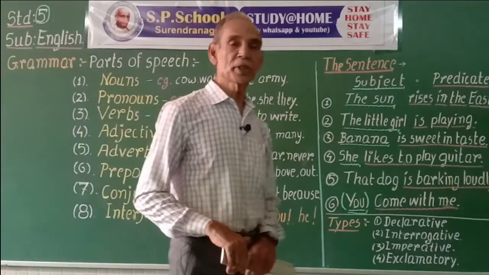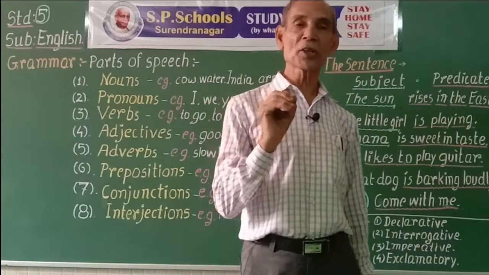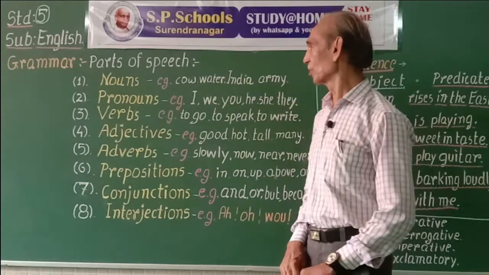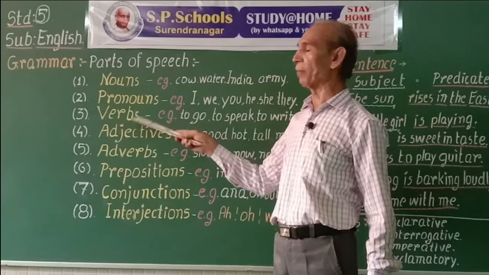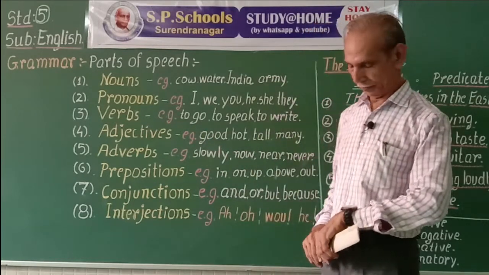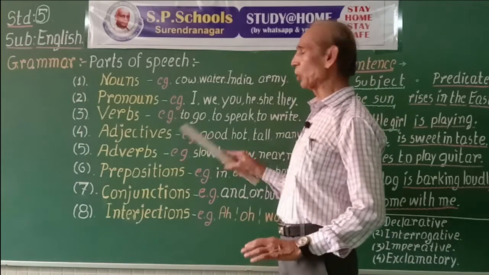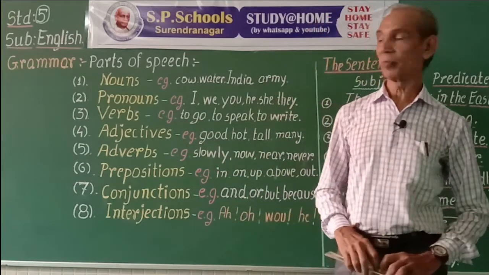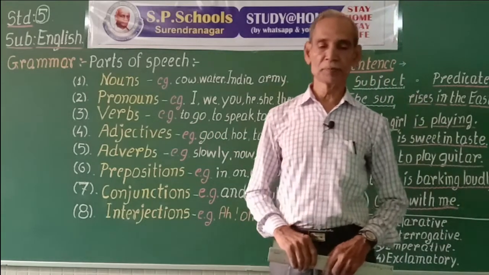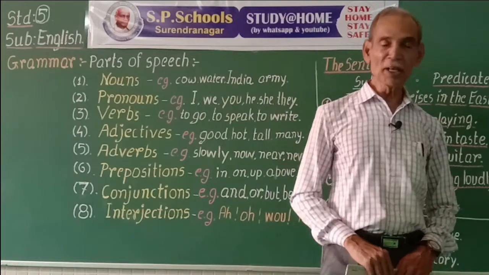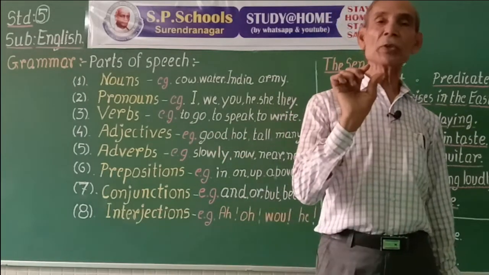Some words express some sort of action or state. They are called action words or verbs. For example, to go, to speak, to write. Action words expressed along with to give their root form.